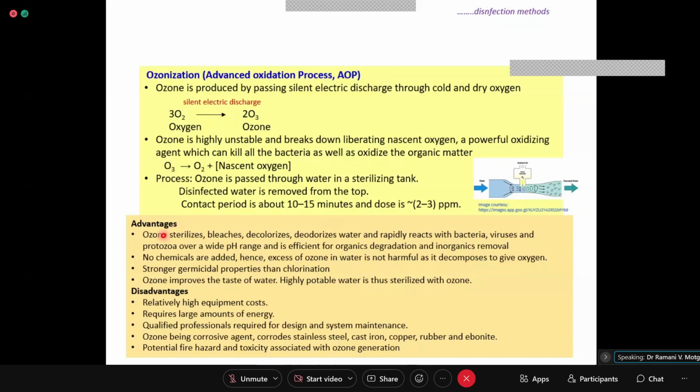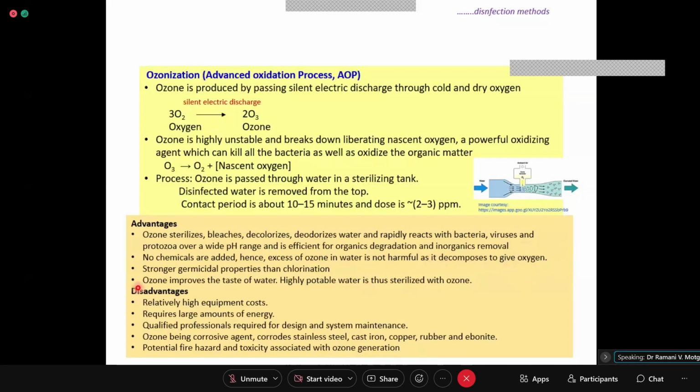Then advantages. Ozone sterilizes, bleaches, deodorizes, decolorizes water and rapidly reacts with bacteria, virus and protozoa over a wide pH range. So there is no pH limitation, and it is efficient for organic degradation and inorganics removal. No chemicals are added, hence excess ozone in water is not harmful as it decomposes to give oxygen, which is good.